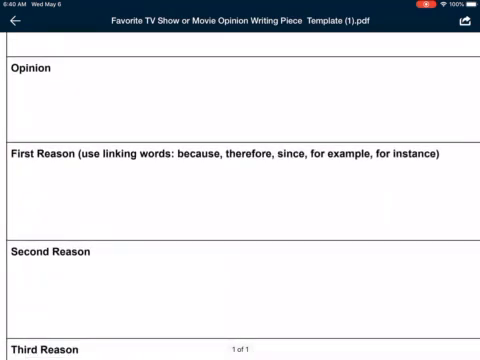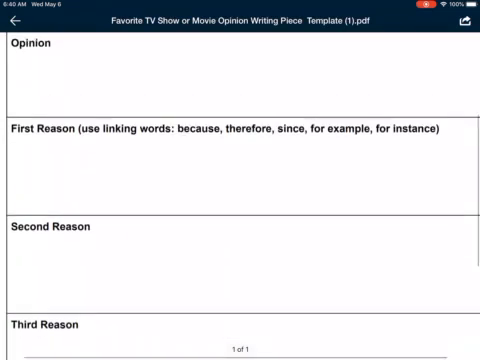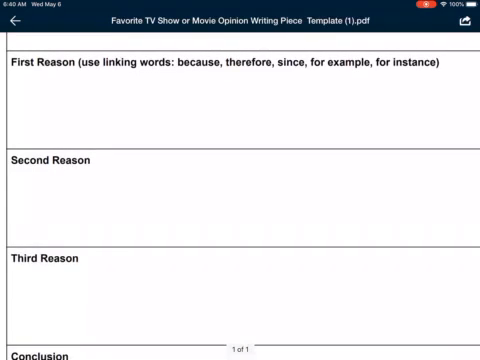Then you're going to state your opinion. Like I showed yesterday, you're going to want to start with the sentence starter, in my opinion, and then state what your opinion is. Then the next three boxes are the reasons: first reason, second reason, third reason. For each of these, you can start with sentence starters: the first reason is, the second reason is, the third reason is, or something similar. A lot of those sentence starters really do help.